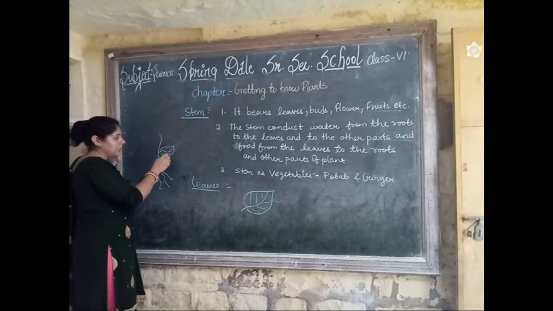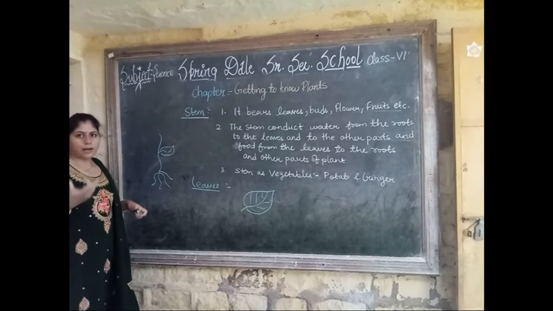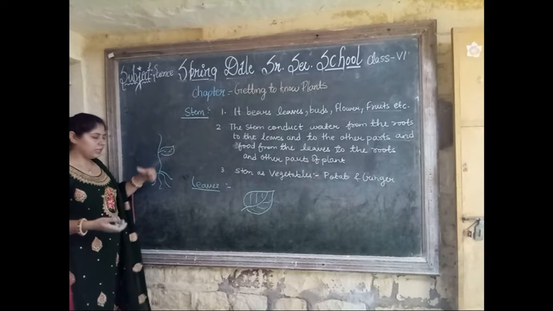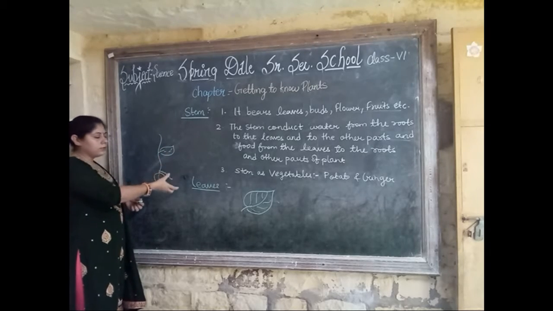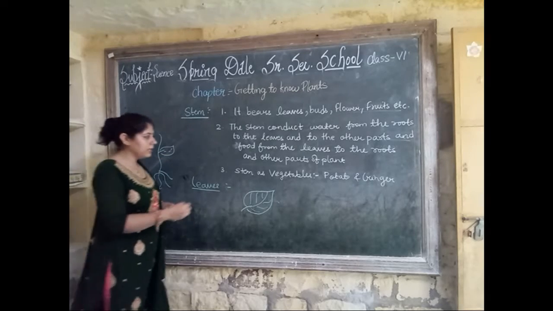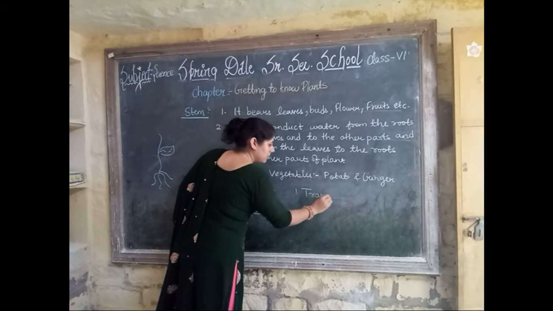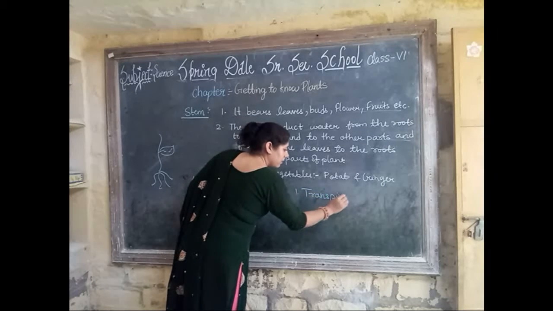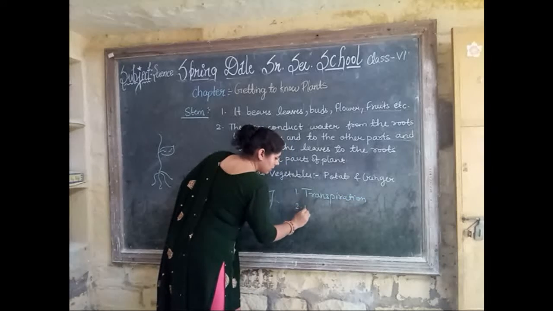The plant then sweats the water outside of the leaves. The sweating of water from a leaf is called transpiration. The first function of leaves is transpiration.